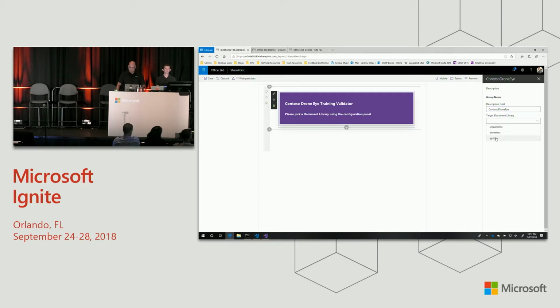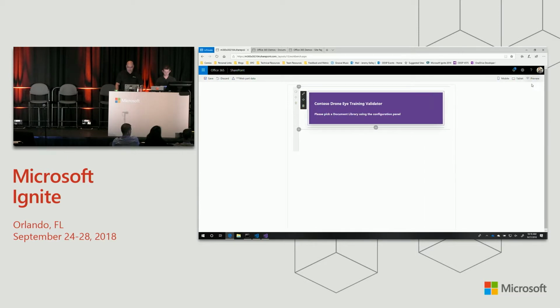So here we've got the 3 different document libraries that are available. Which one had the cupcake? Documents. Documents, okay. We're going to pick documents, and nothing else is going to happen because we haven't done the other graph calls yet. But now we've at least got configuration, and so this is a super common step you're going to do in your web parts to dynamically connect up to the lists that are available in your site, and Graph makes it pretty easy to do that.